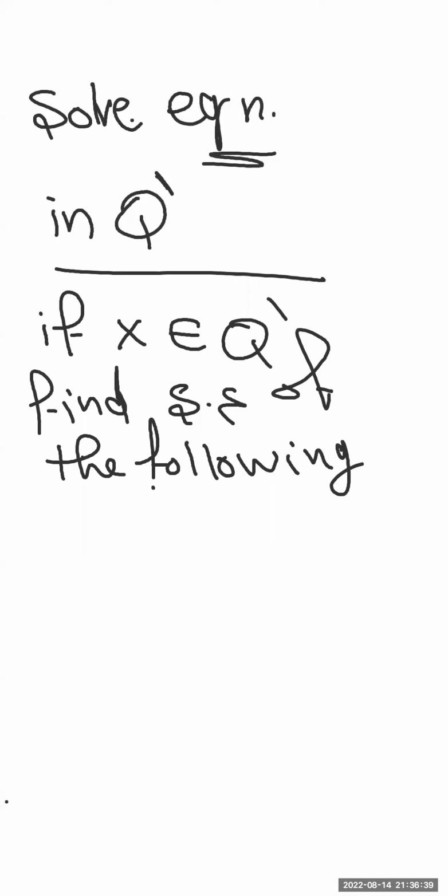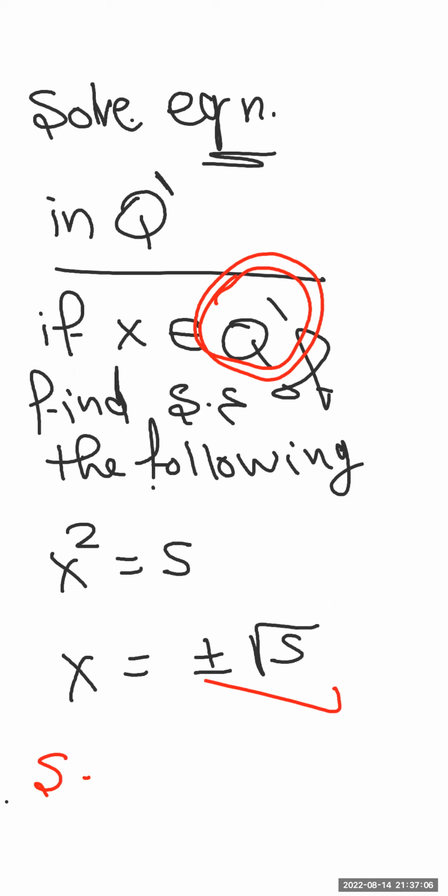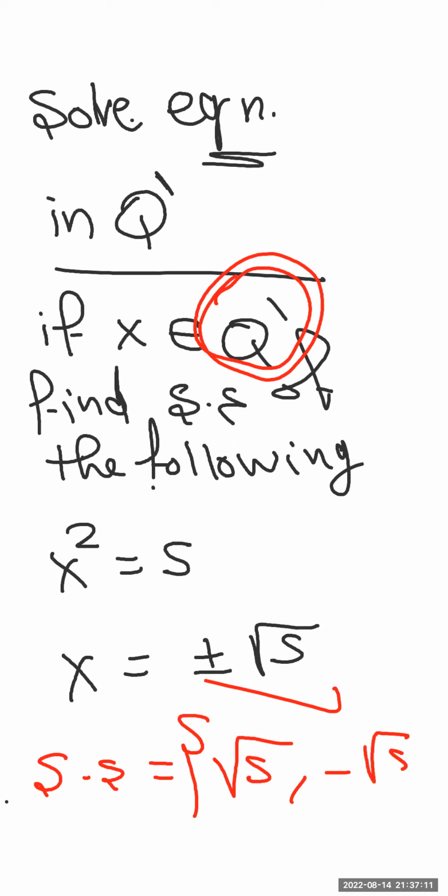The first question, x squared equals 5. If x squared equals 5, this means x will equal positive or negative square root of 5. I want the solution which belongs to Q dash. So this means these two numbers belong to Q dash because there is no square root for 5. So simply the solution set will equal the set of square root of 5 and negative square root of 5. Okay, guys, clear?